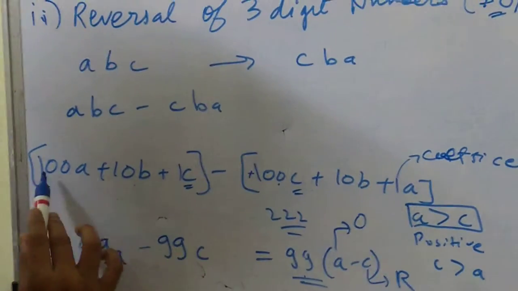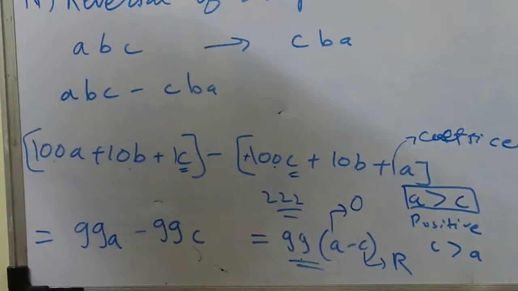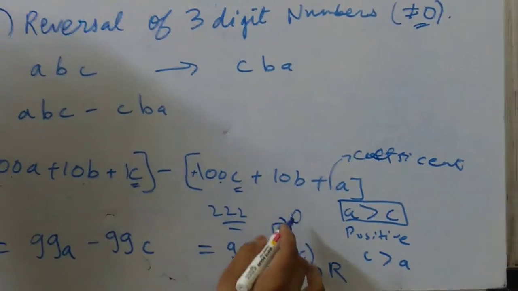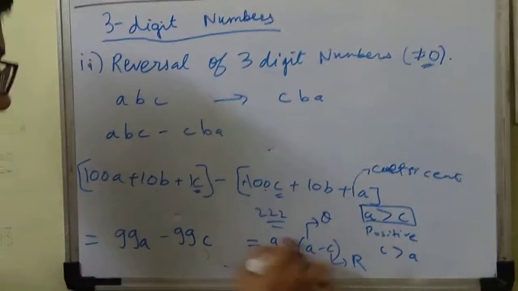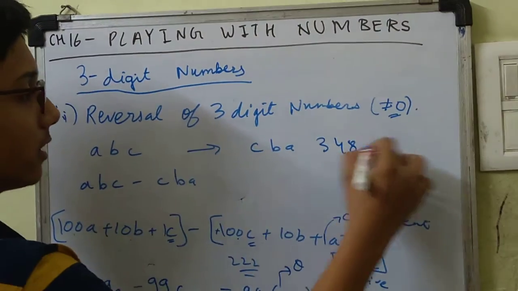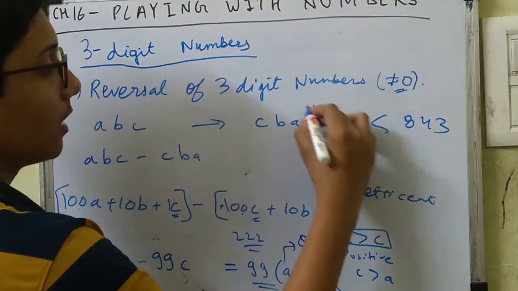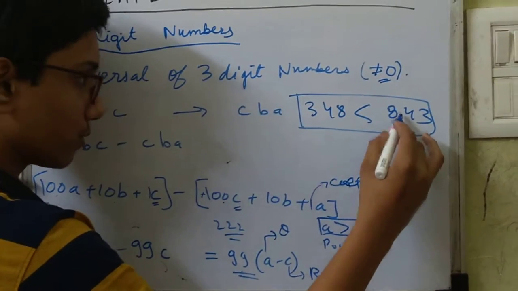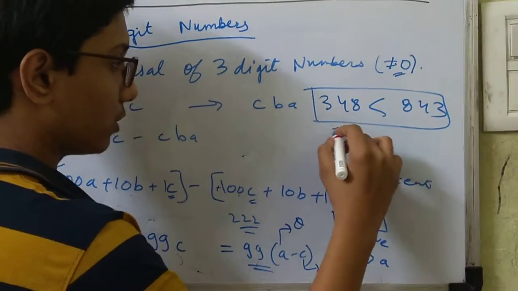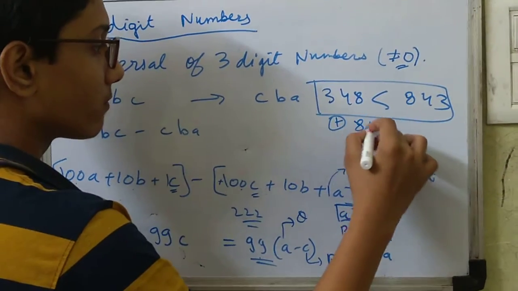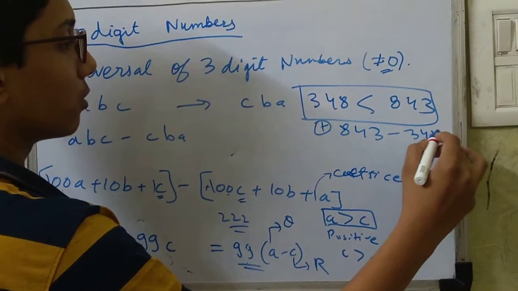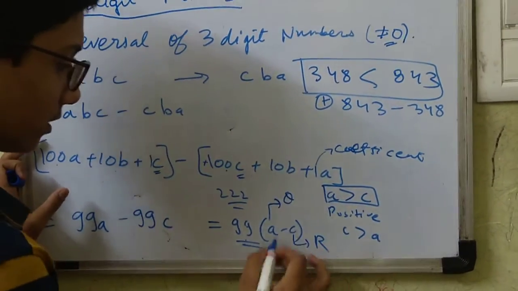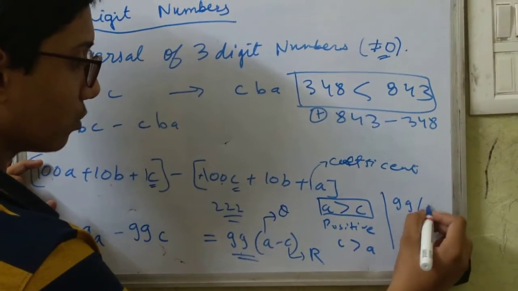Although in this case we are considering the digits, while doing our operations we will do it this way only: first we take the original number, then the reverse number. Original minus reverse, that means 348 minus 843. In this case, the reverse is greater. Then what do we do? I have told you that whenever such a case arises, you have to take the difference the positive way. You have to take the greater one first, then the smaller one. Don't always take it this way, because we don't care for negative. That means you have to change the expression to 99 times (C minus A).